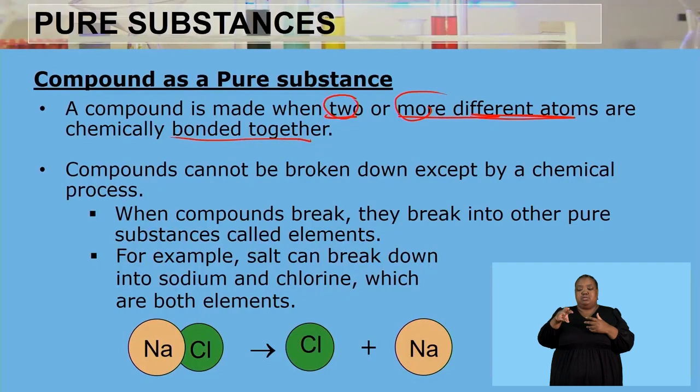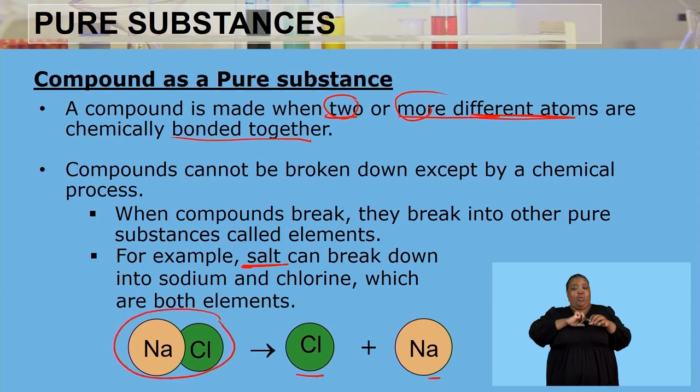So when compounds break, they break into other pure substances called elements. For an example, if we take salt, our NaCl, and we try to break it, we're going to break this NaCl into chlorine and sodium. So it breaks into other pure substances called elements, because initially it was a compound of two different elements that were bonded together. Now it breaks into other pure substances called elements as well.